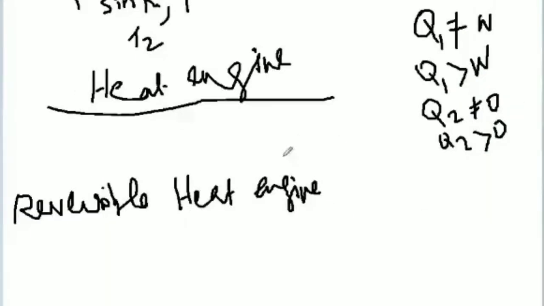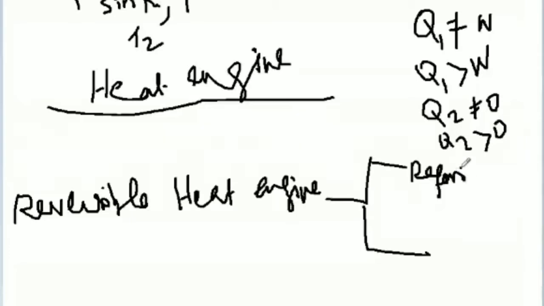So I will give the best examples of a reversible heat engine. Two examples are there. One is the refrigerator. In the fridge, we are transferring the heat from lower to higher. I will teach later what is meant by refrigerator. And the next one is the heat pump.